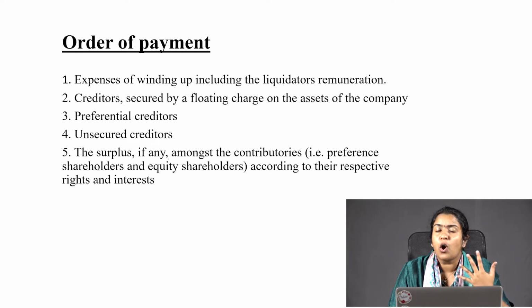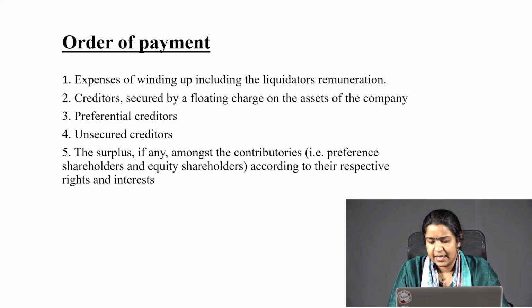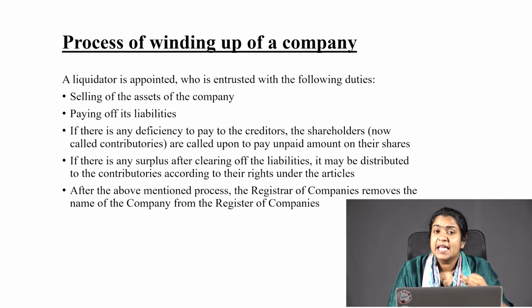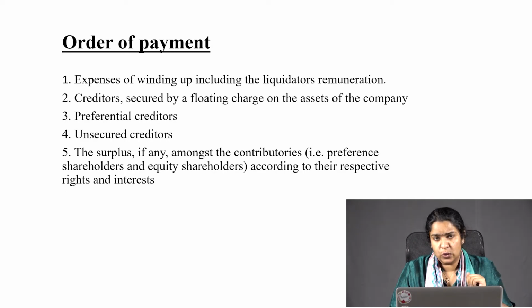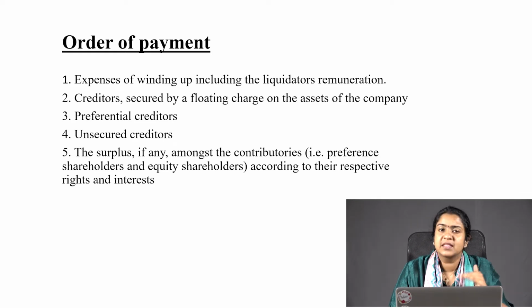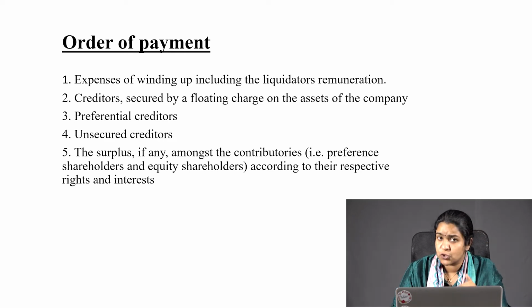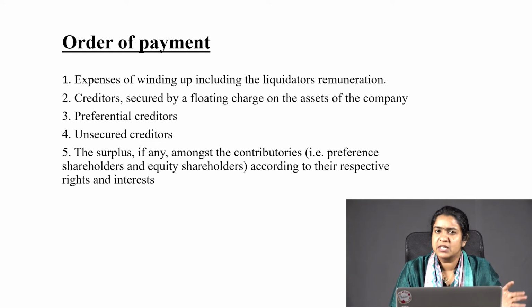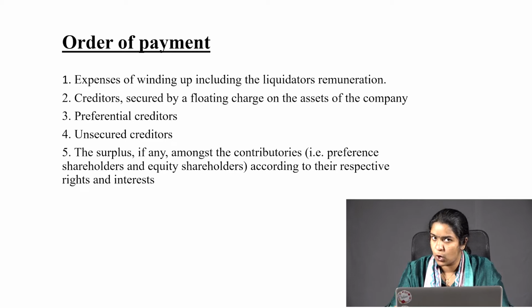Next, we have order of payment. We studied in the process of winding up that assets of the company are sold, then we learnt that the liabilities are paid off. Now, what we are going to see is how these liabilities are paid, or in what order the liabilities are paid off. This particular order has to be followed when you solve a question also. These are the reasons why I said the theory of this chapter is directly linked to how you solve a problem. So, now what we are going to learn is order of payment.